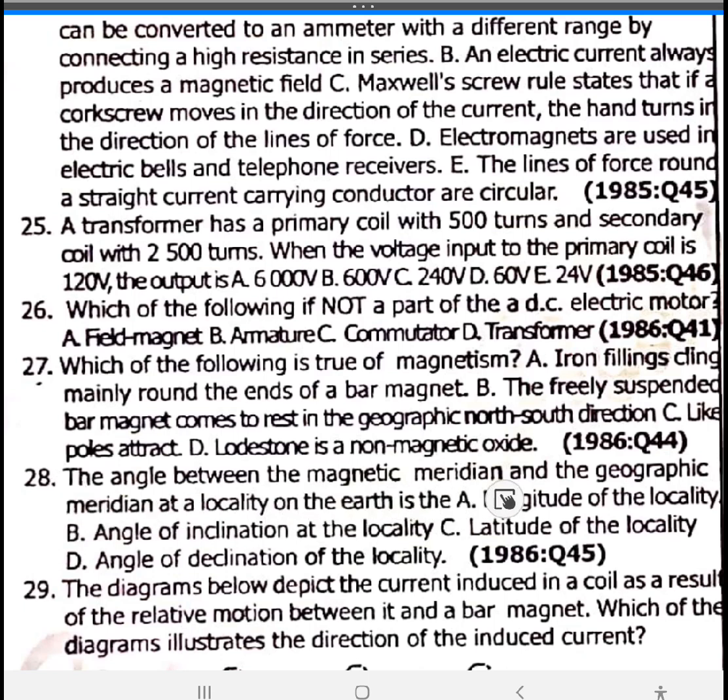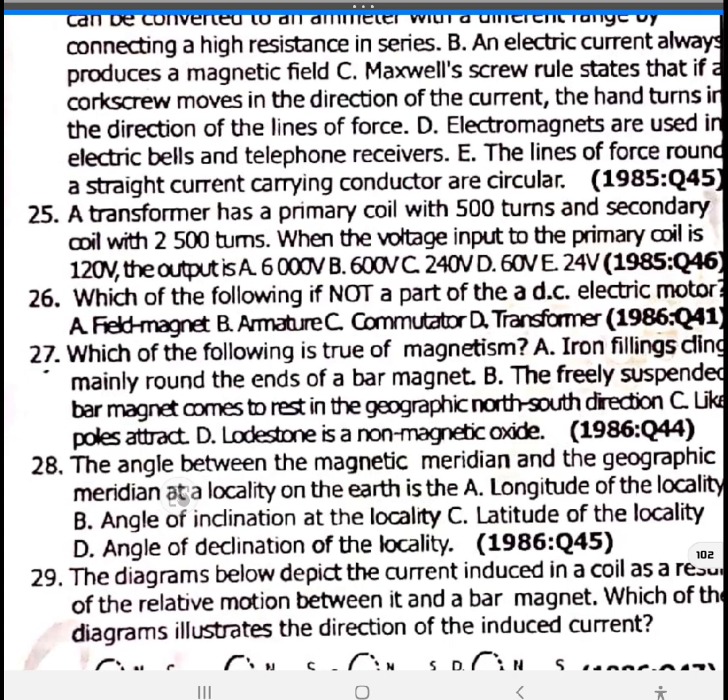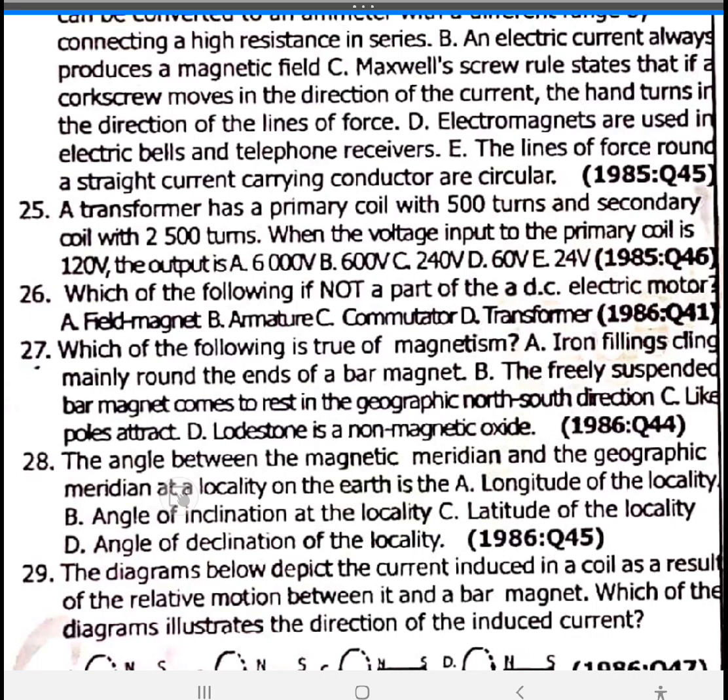28. The angle between the magnetic meridian and the geographic meridian at a locality on the Earth is what they call variation. I want us to jot down this point, please.